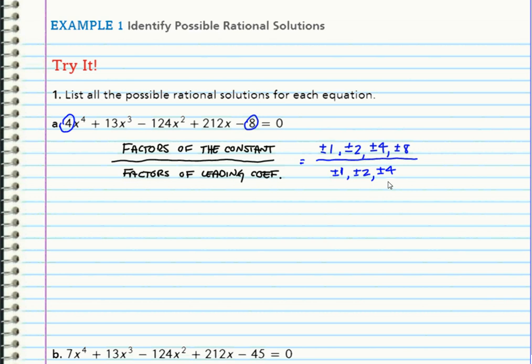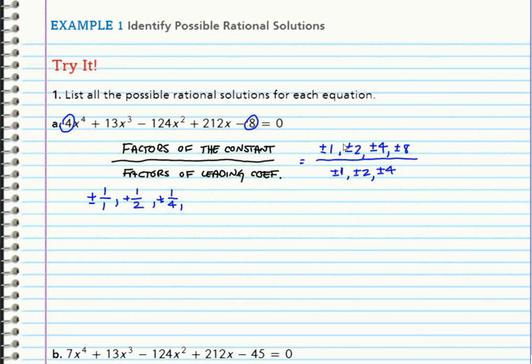So I have to list all possible combinations of this fraction. So I always start with 1 over, I just go 1 over 1, 1 over 2, 1 over 4. Okay? So 1 over 1 gives me plus or minus 1 over 1, or just 1. 1 over 2 is plus or minus 1 over 2. And then plus or minus 1 over 4.